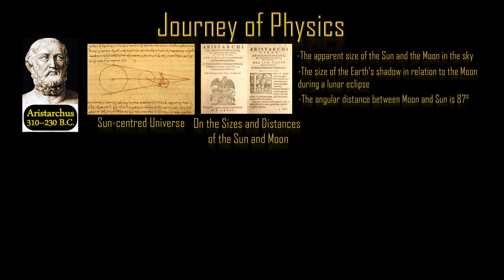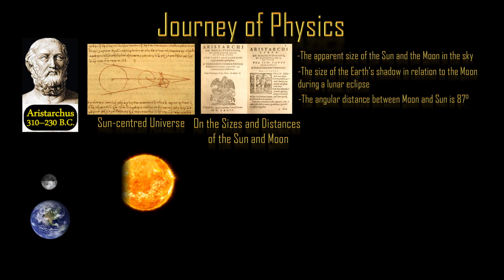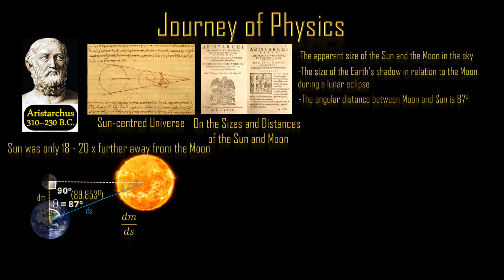Aristarchus began with the premise that during a half moon, the Moon forms a right triangle with the Sun and Earth. By observing the angle between the Sun and Moon, theta, the ratio of the distances to the Sun and Moon could be deduced. He determined theta to be 87 degrees by only using geometrical analysis, the modern-day value being 89.853 degrees. That is, the Sun is between 18 and 20 times farther away from Earth than the Moon is, and the Sun must therefore be 18 to 20 times larger.